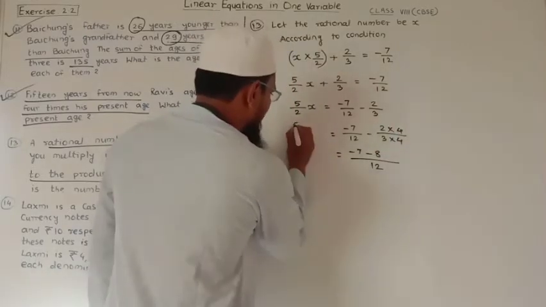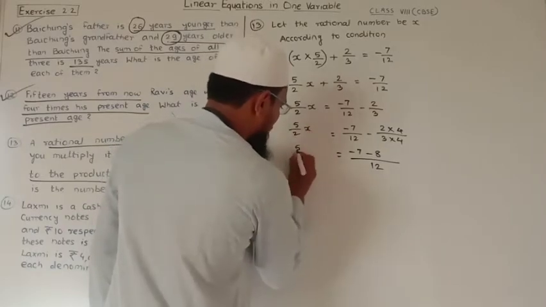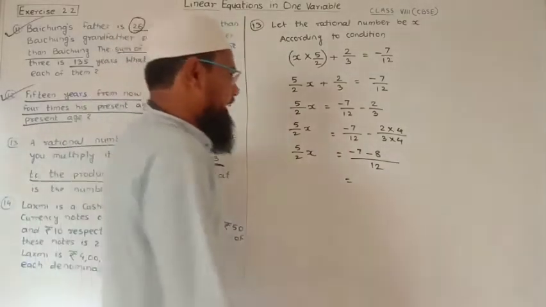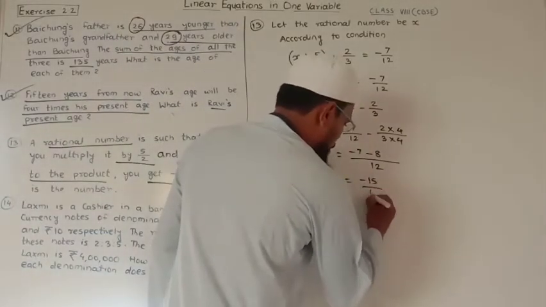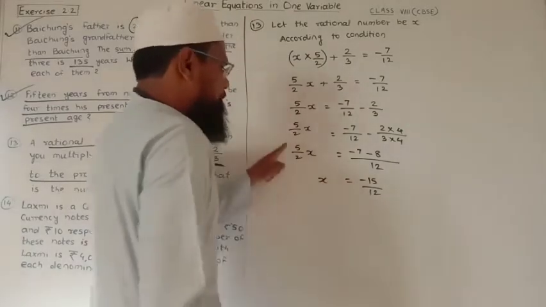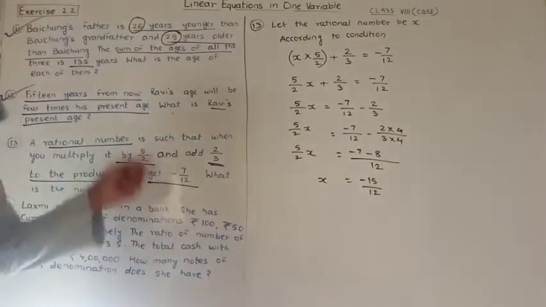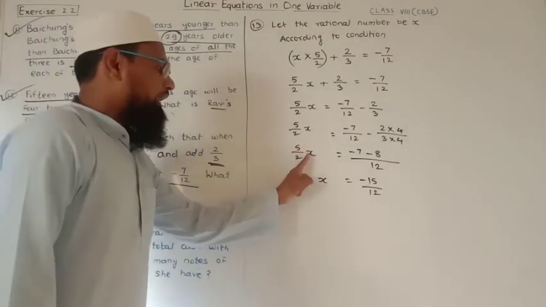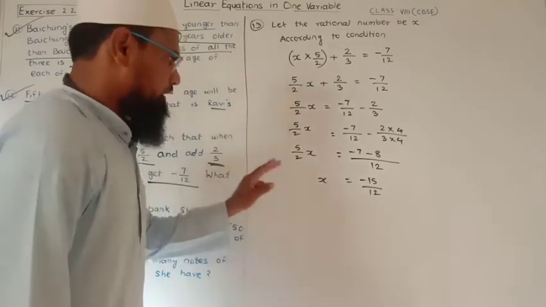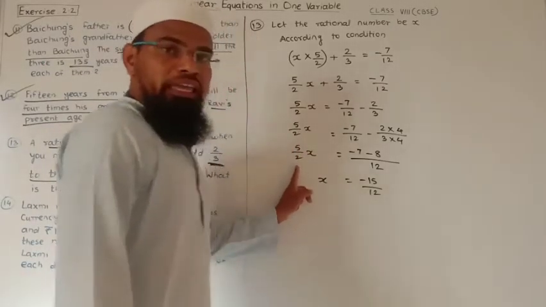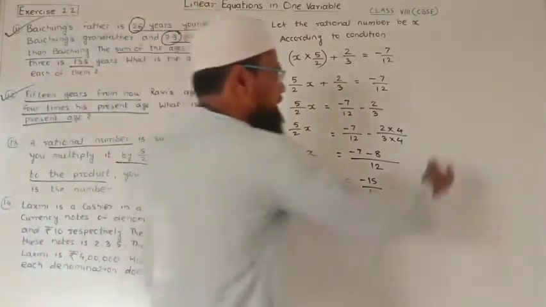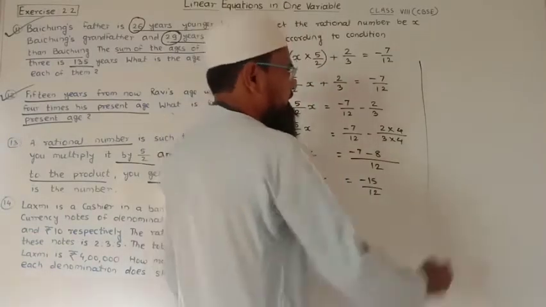Now here 5 upon 2x as it is, and minus 7 minus 8 is nothing but minus 15 upon 12. Here 5 upon 2 is multiplying to the x. When 5 upon 2 is transposed to the RHS, it becomes divided. So this is the simple step.